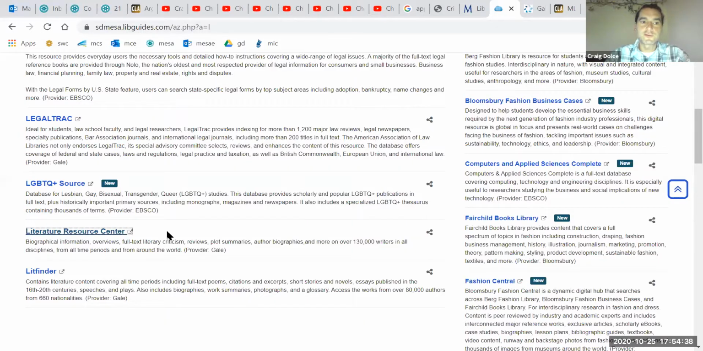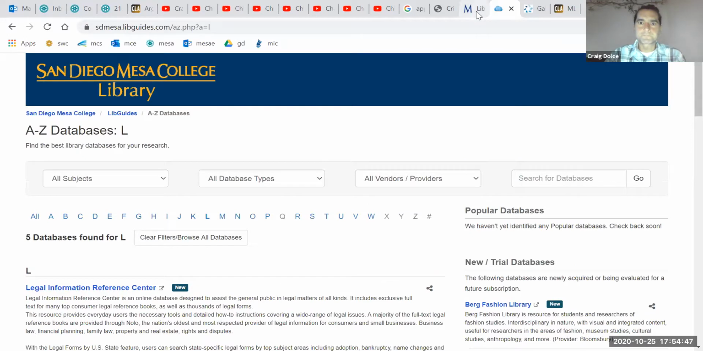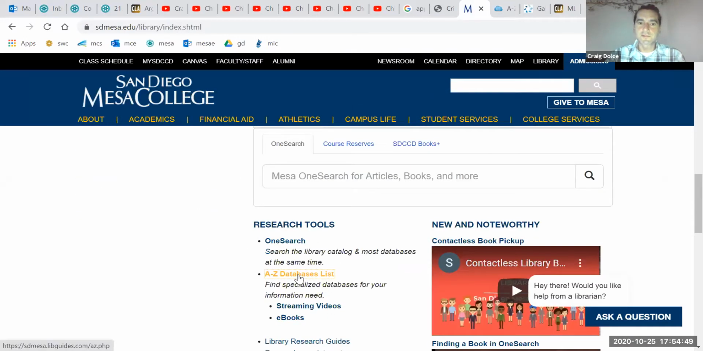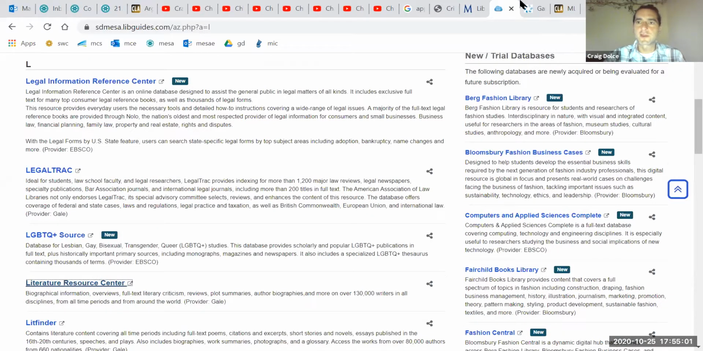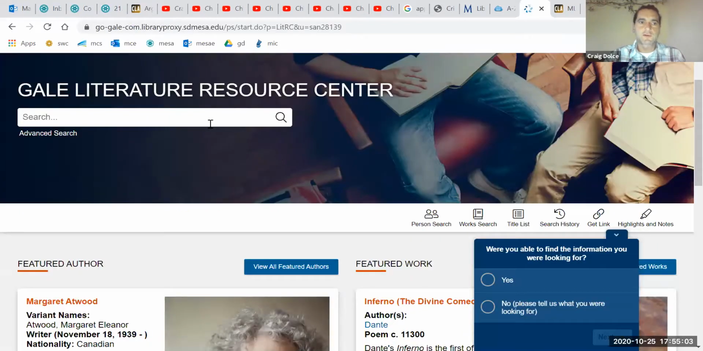So in addition to using the Literature Resource Center from the MESA database, and when you click on that, remember I went library, articles and databases, I skipped down to L for Literature Resource Center. You can use any of the databases for literature, but I personally find that one to be the best. I click on it, it takes you to the Literature Resource Center.